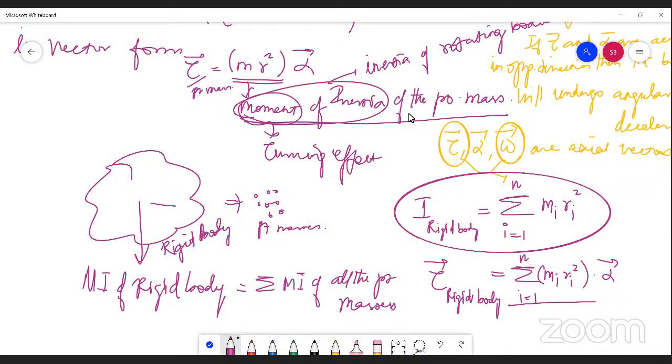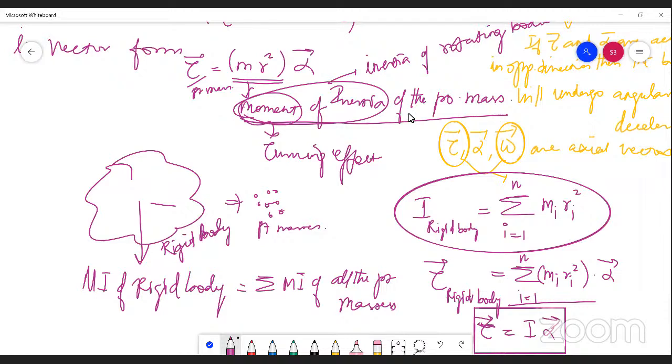Actually, this is the summation of the moment of inertia of all the point masses. So I can write here tau vector equals I into alpha vector, where I is the moment of inertia, alpha is the angular acceleration, and tau vector is the torque.